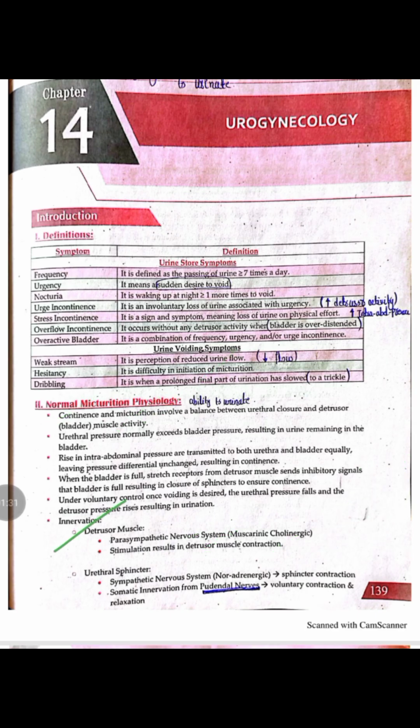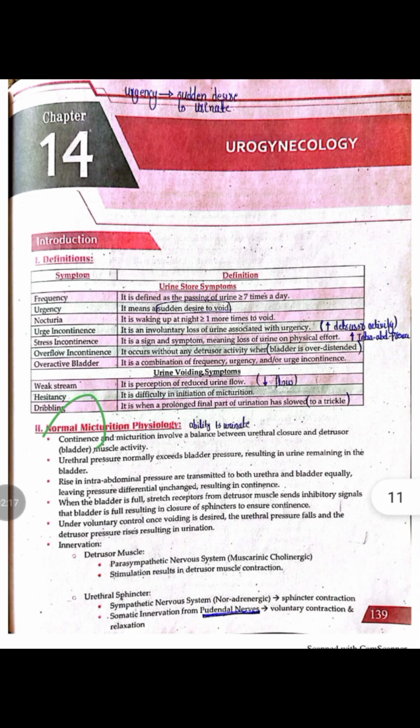So the parasympathetic nervous system causes urination, whereas the sympathetic nervous system relaxes the bladder muscle and also constricts the sphincters, so they hold the urine. Normally the internal sphincter is supplied by the sympathetic nervous system, and the external sphincter is supplied by the pudendal nerve, and the pudendal nerve is under voluntary control, means that it is under the control of the person, but the internal sphincter is under autonomic control, and is normally controlled by the sympathetic nervous system.